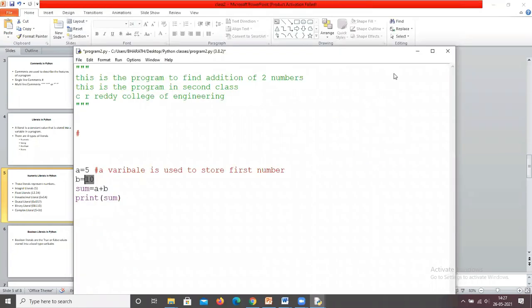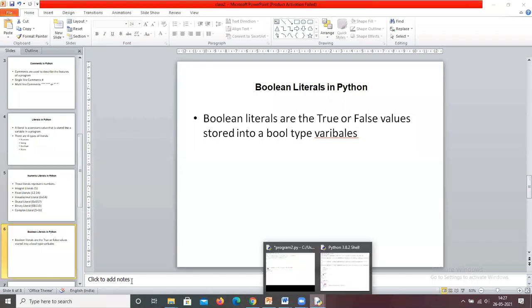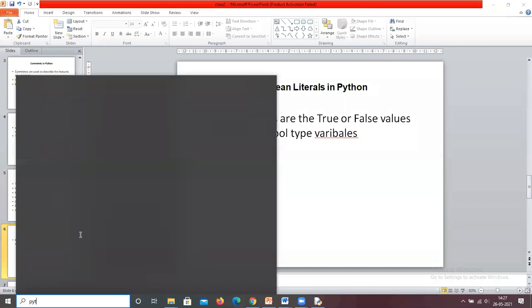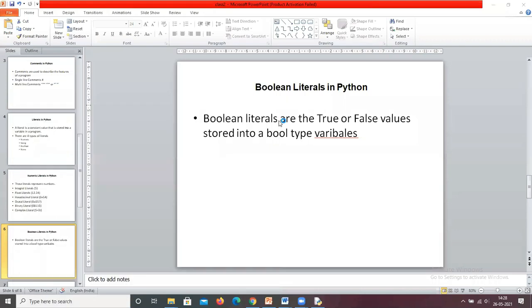What is a literal? A literal is a constant. Now, Boolean literals. Boolean literals have only two values.